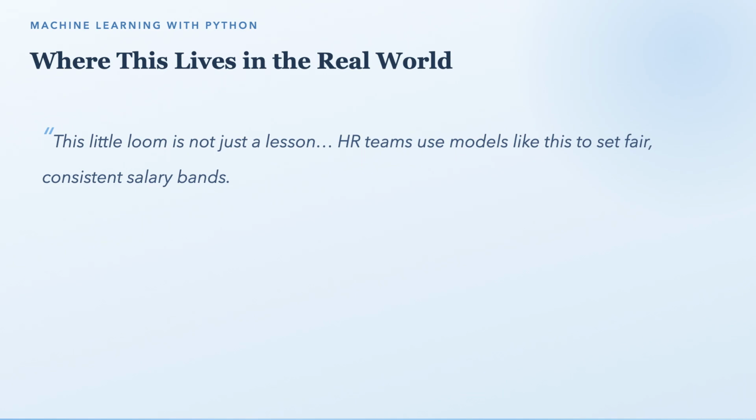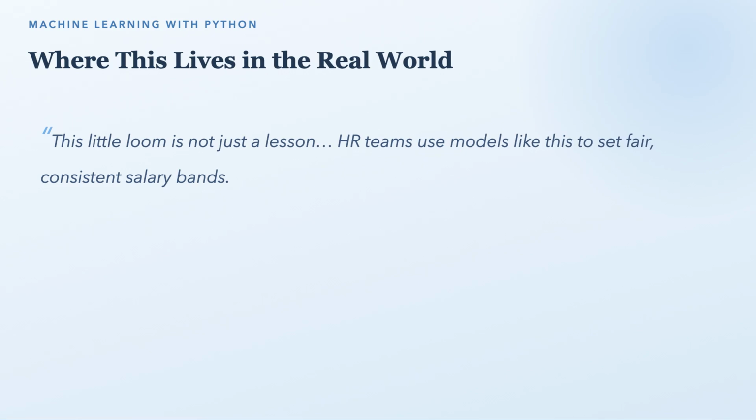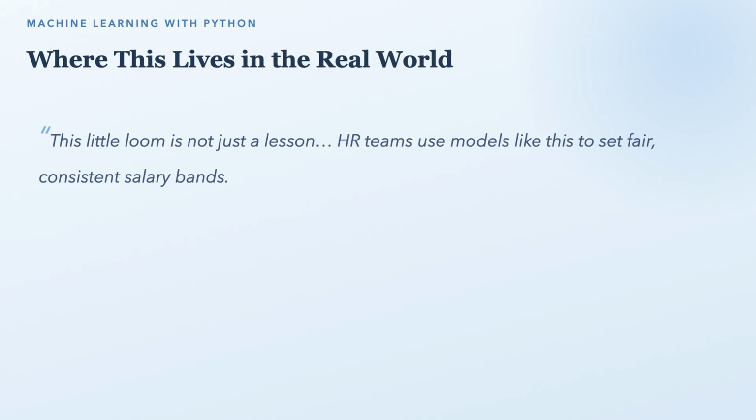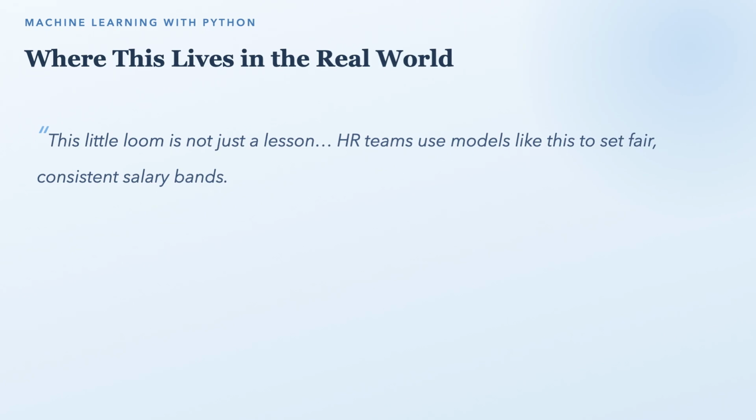Let's read this notice board slowly, line by line. The first card, HR teams, using models like ours to set fair, consistent salary bands, so similar work earns similar pay. The second, hiring platforms, that estimated salary you see beside a job listing. Behind it sits a model very much like this one, quietly weighing features. The third, compensation studies, analysts comparing pay across cities and roles, just like our City Seattle and City Denver threads. And the fourth, small businesses, planning next year's payroll with a trained model sitting beside the ledger. 4 small cards, one gentle idea, working quietly, everywhere.